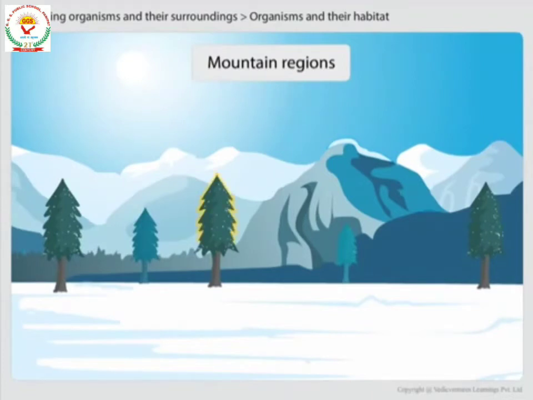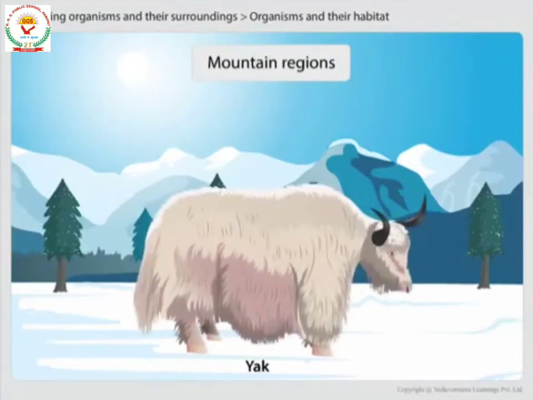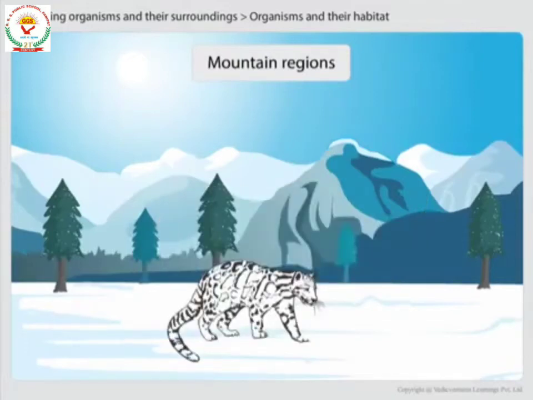Animals in these regions also have different adaptations. They have long and thick fur on their body to protect them from the cold surroundings, just like yak and leopard. They have thick fur to protect them from the cold and from the snow. They have white fur also to hide from their prey.